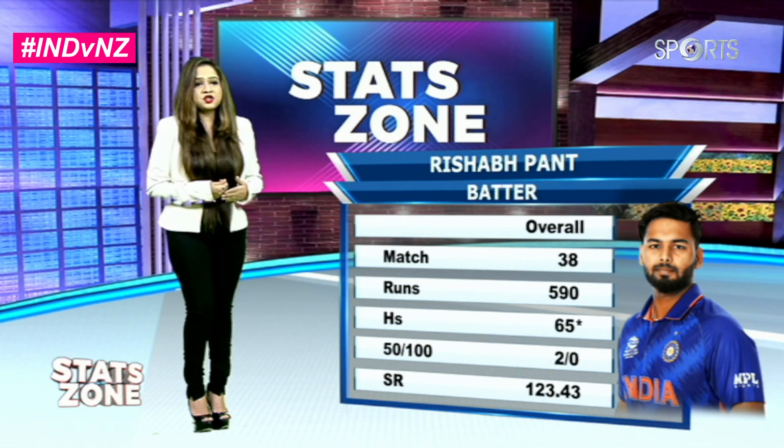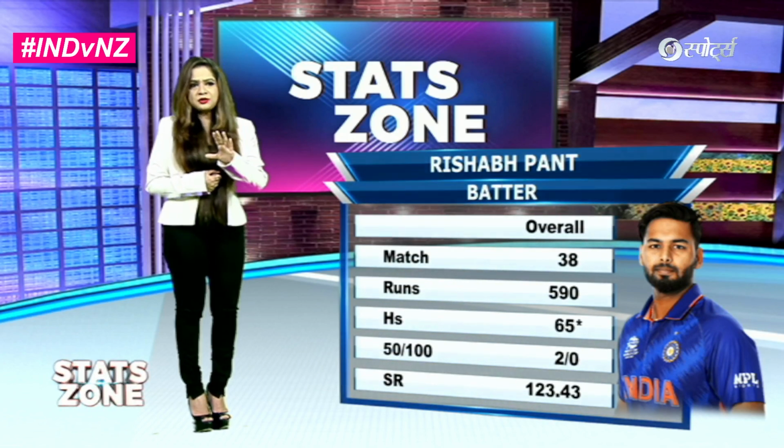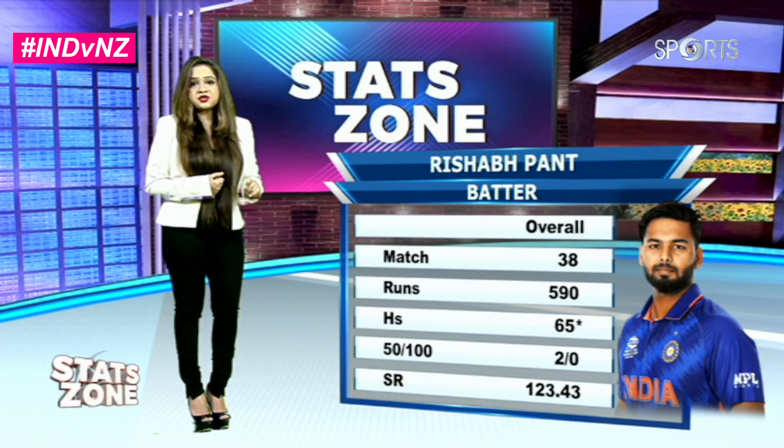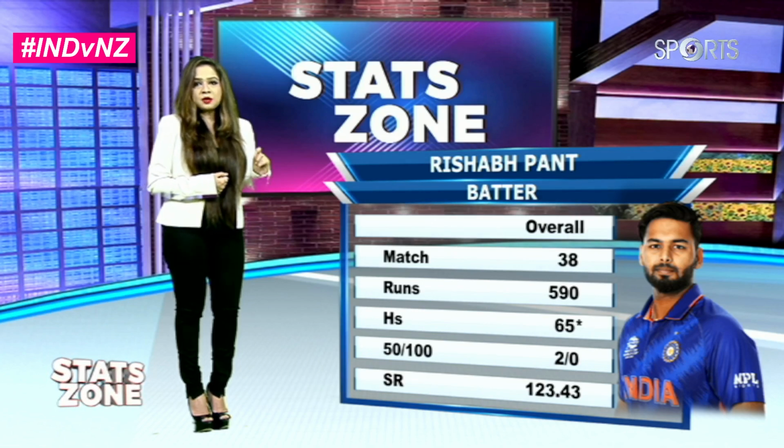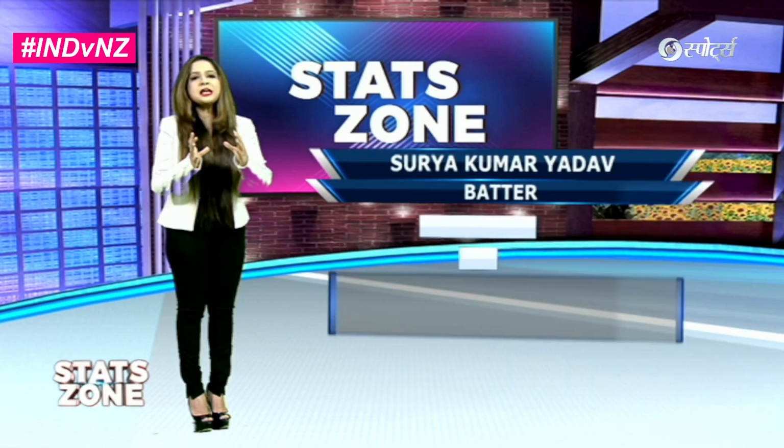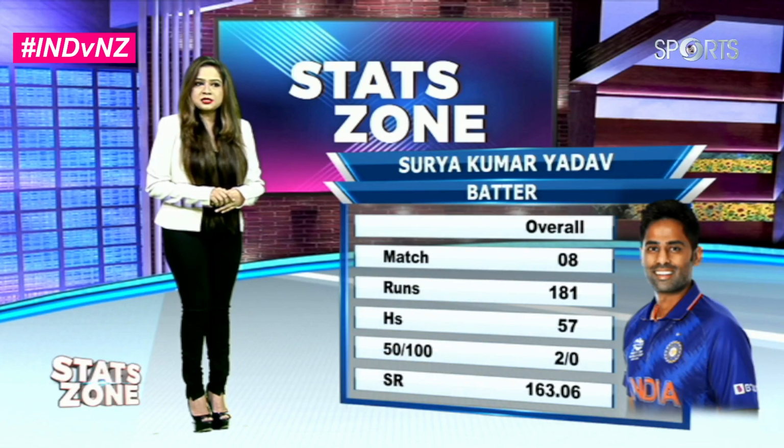Then we have Rishabh Pant, 38 matches overall खेले हुए, 590 रन इन्होंने सिर्फ बनाए. But what is noticeable over here is that इनका strike rate आज तक 123.43 रहा है, something which would play a very crucial role when we look in T20s.